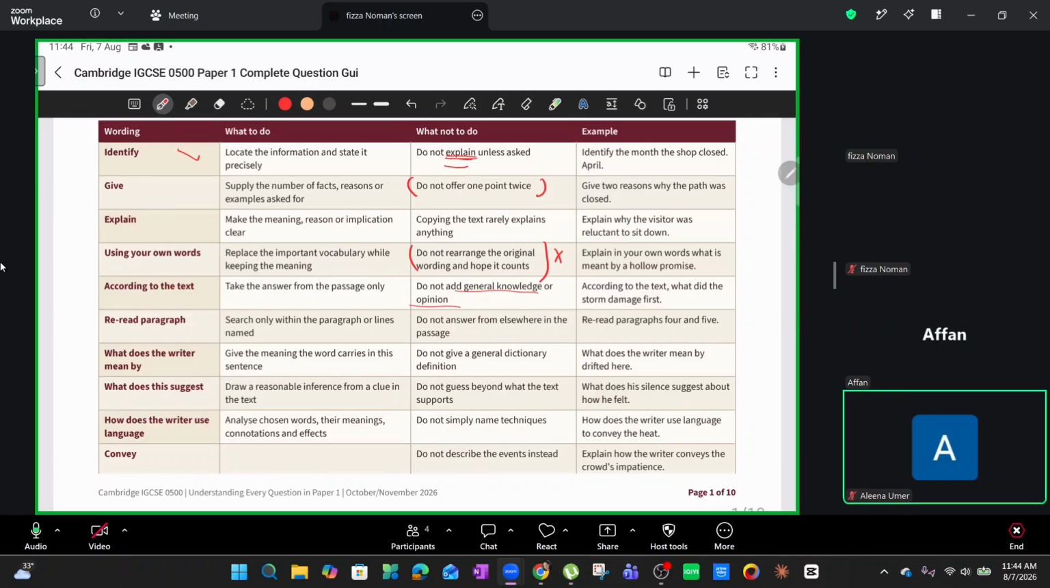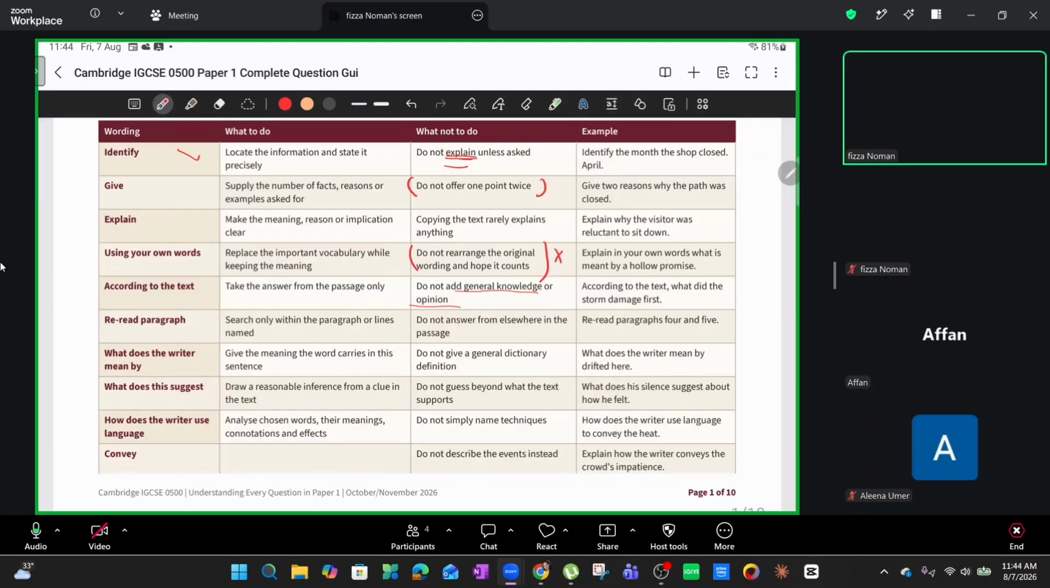Okay. Reread the paragraph. Search only within the paragraph or the lines named. I cannot stress this point enough. Please make sure that you are reading the exact lines given. Do not answer from anywhere else in the passage, because this is one of those problems that I've literally seen students making in the exam paper, where they write the answer from a few other lines or paragraphs perhaps. So reread, let's suppose, paragraphs 4 and 5. Your answer is going to be from there. You have to be focused enough to be able to find the answer. All right. And by the way, these are all our command words, guys. So I hope you're following.